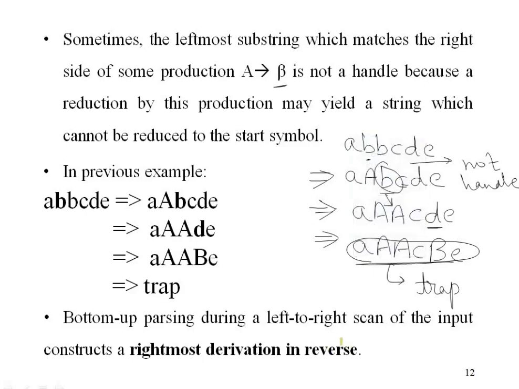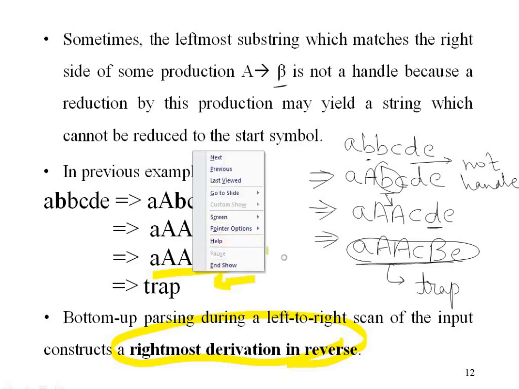This is one of the most important properties of bottom-up parsing, that it follows rightmost derivation in reverse. So if you see the construction of this derivation, you will find that here A, B, E was there. So here we tried to, okay, this was not the correct one.